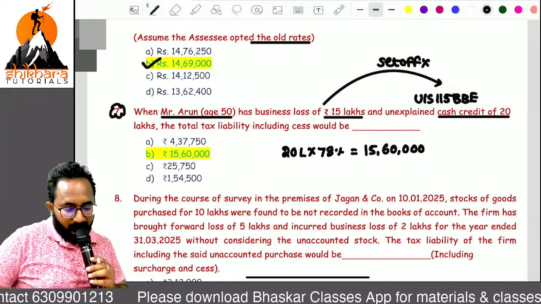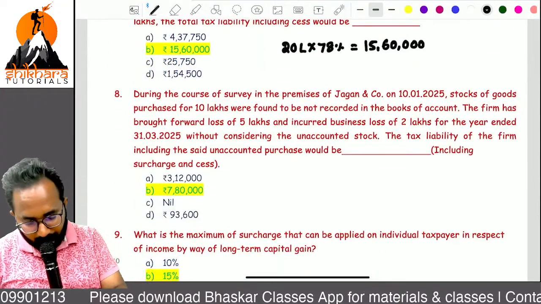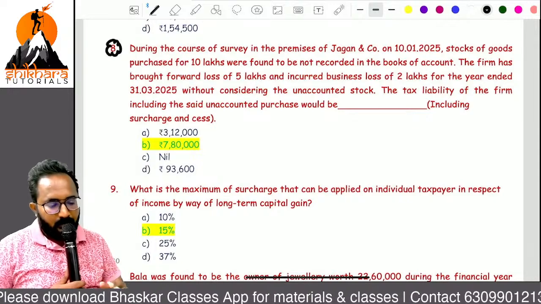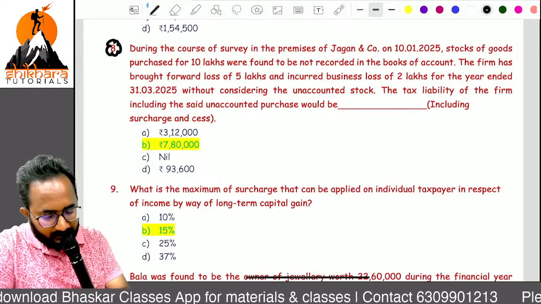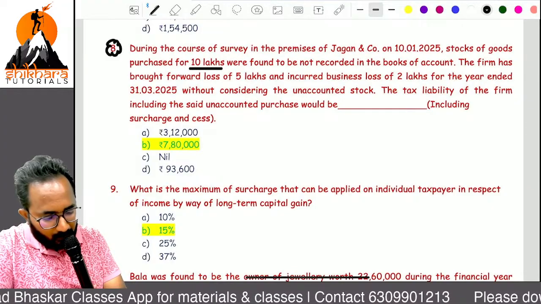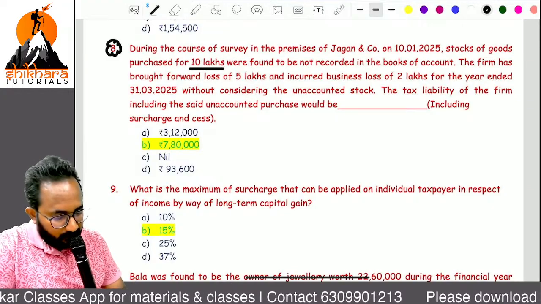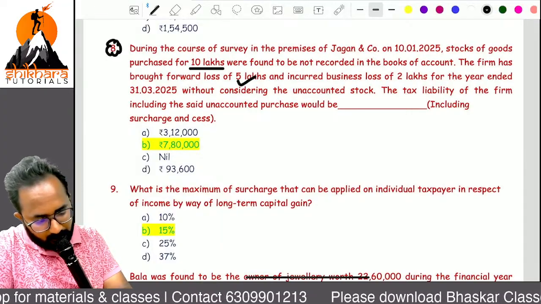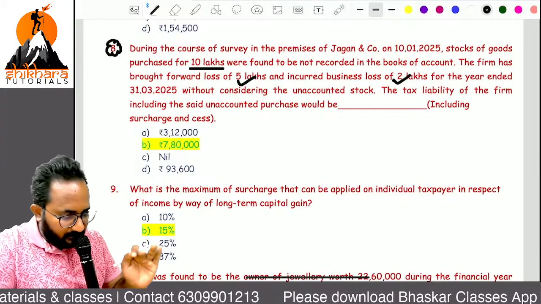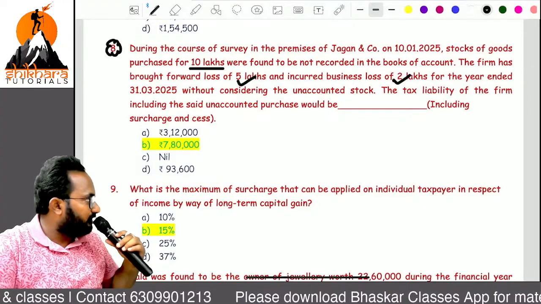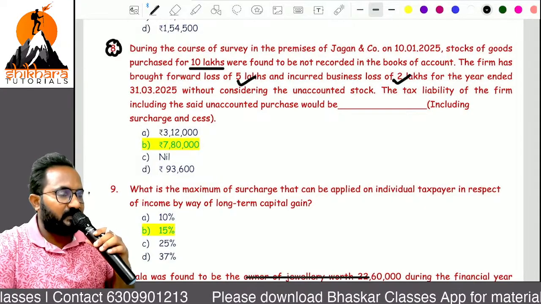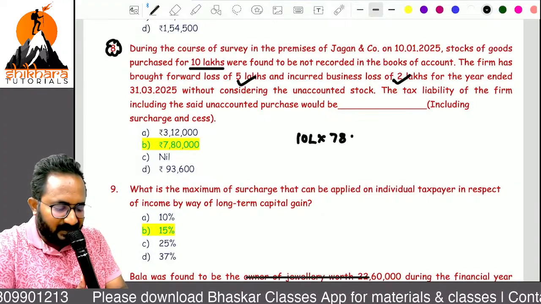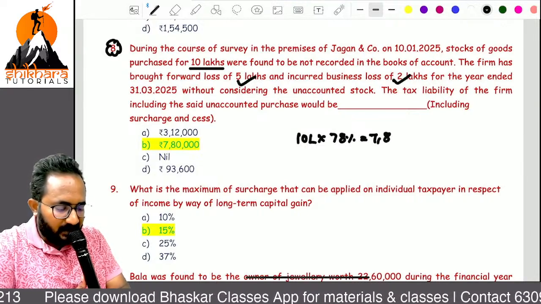Now, next question. During the course of survey, stock of goods purchased 10 lakh was not recorded in the books of accounts. But we have a loss of 5 lakh incurred as business loss of current year, and last year losses we have. Totally how much loss? 7 lakh. Can we set off this 7 lakh against the undisclosed income of 10 lakh? No. Again, on this 10 lakh you are required to pay 78%. That will become 7 lakh 80,000.